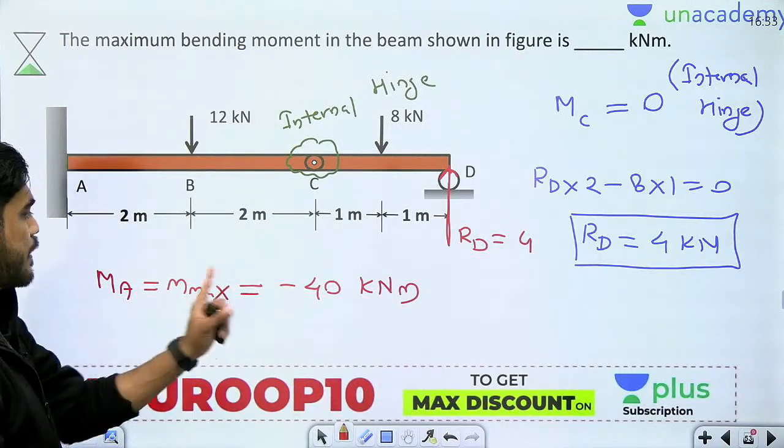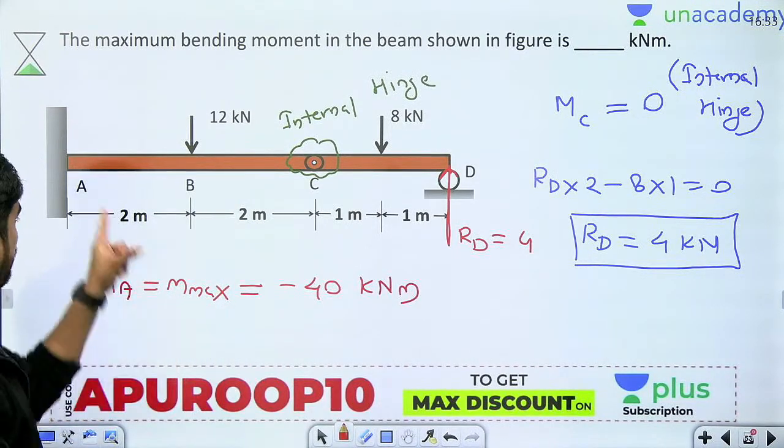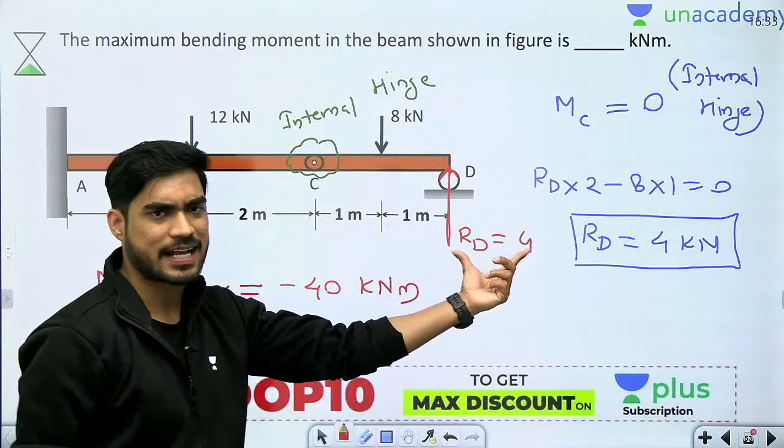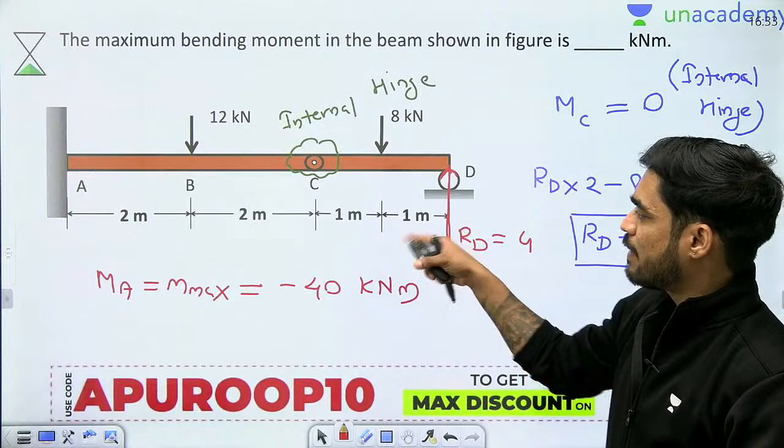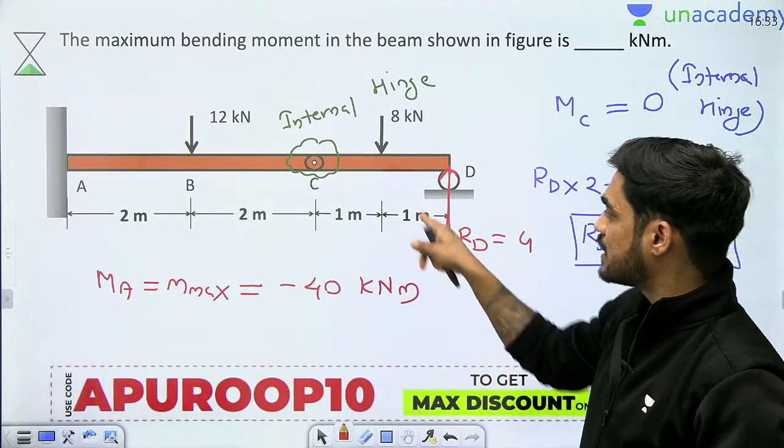Okay, so this is maximum bending moment. Okay, at point A. If you get this reaction, then there is nothing in the question. Once you get this reaction, after that there is nothing else. And how do we find the reaction?